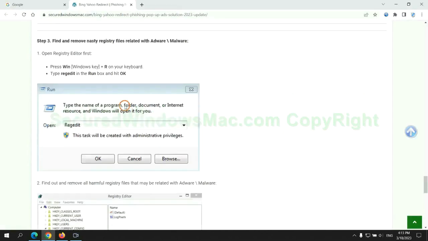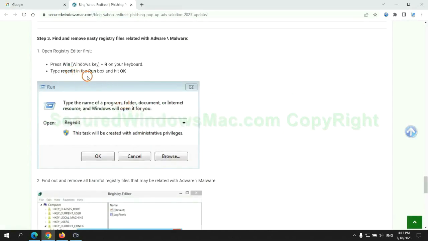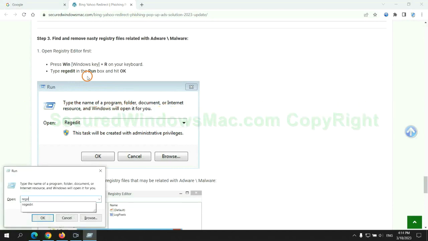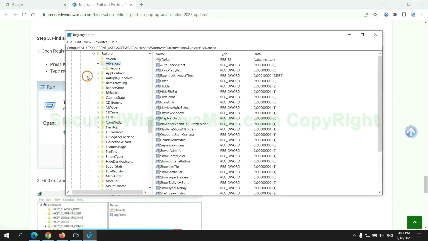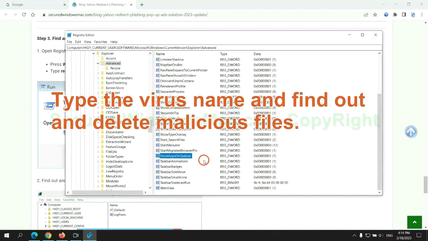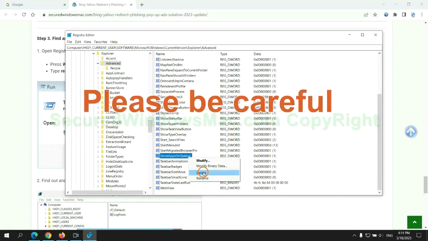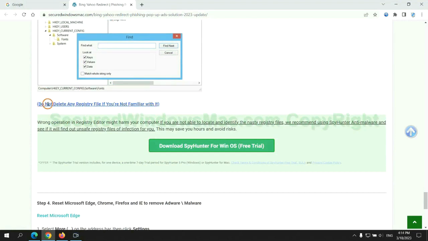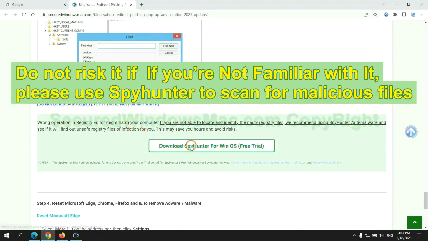Next, we need to remove nasty registry files. Type regedit into Run window, and click OK. Type the virus name and find out and delete malicious files. Please be careful. You may damage system once you delete wrong files. Do not risk it if you are not familiar with it. Please use SpyHunter to scan for malicious files.